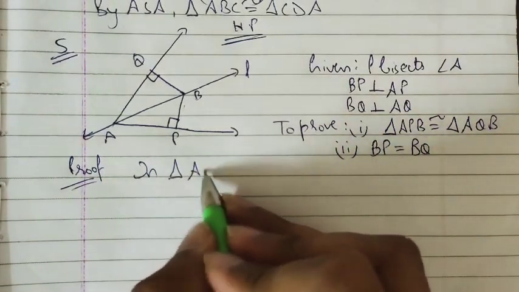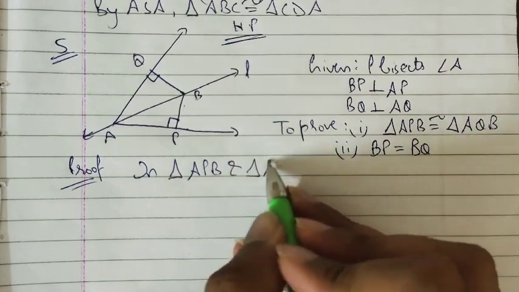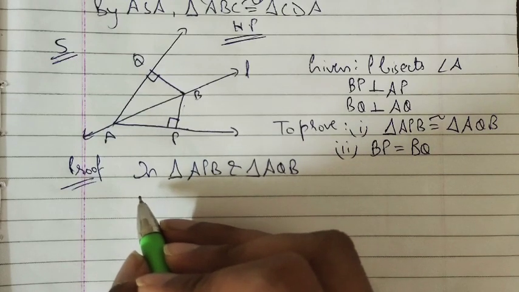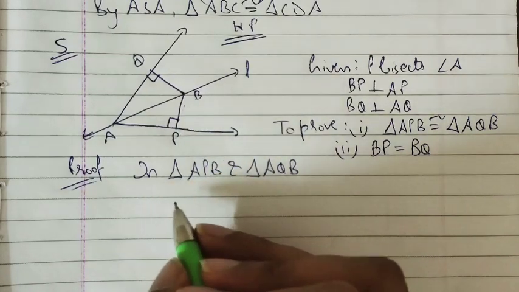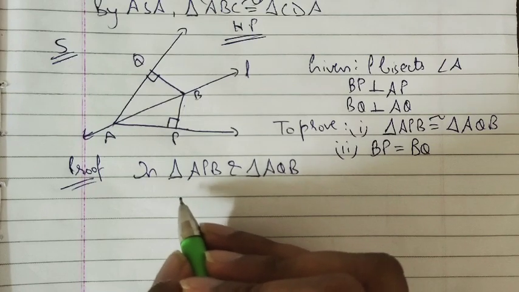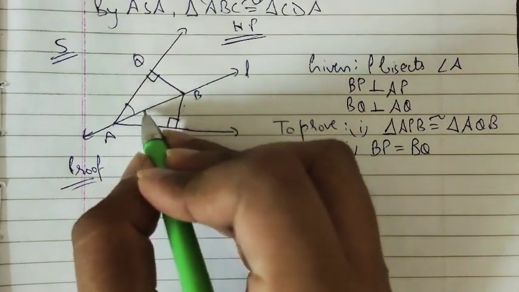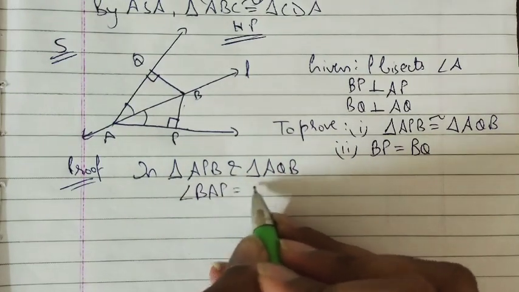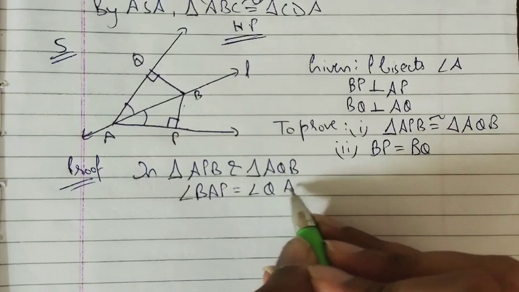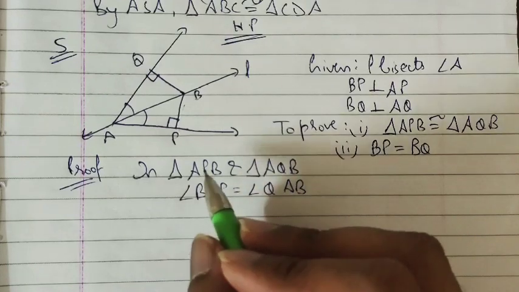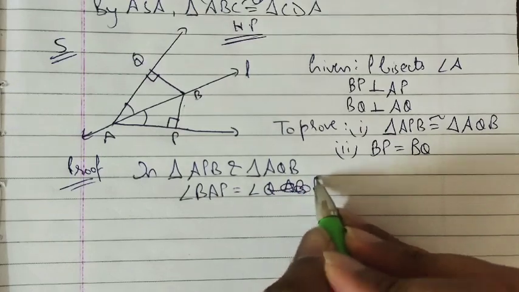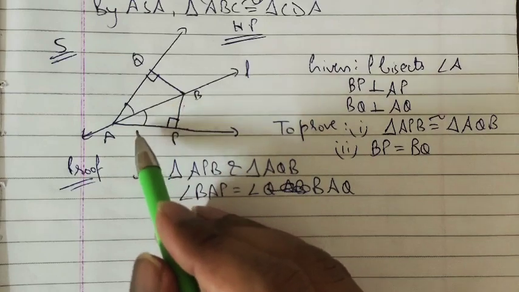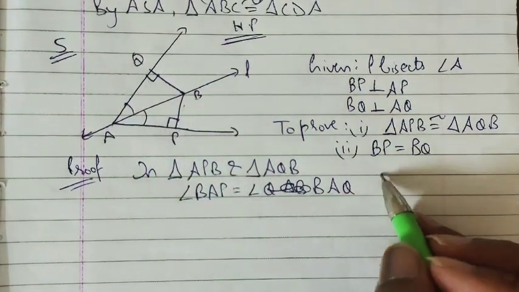In triangle APB and triangle AQB, what do we have? From the given, we know that L bisects angle A, so this angle will be equal to this one. So we can say angle BAP is equal to angle BAQ.